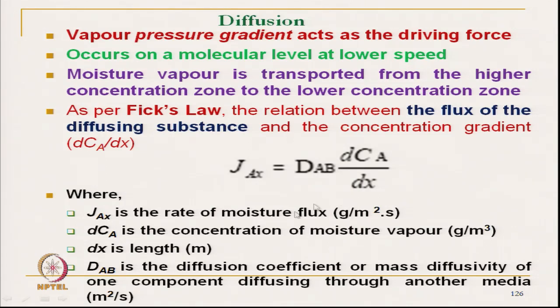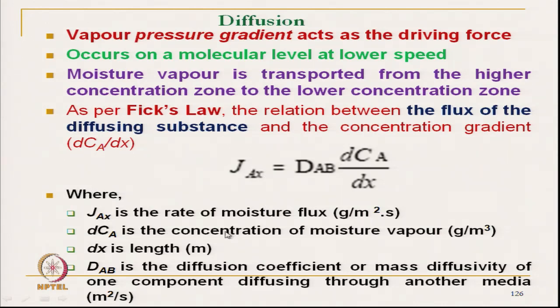It is proportional to the flux, and the diffusion coefficient or mass diffusivity is of one component diffusing through another media. So, D_AB is the mass diffusivity.